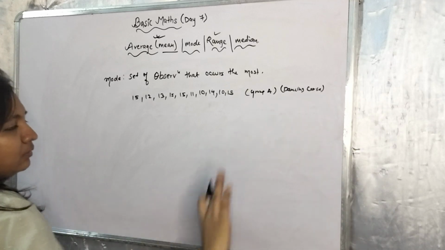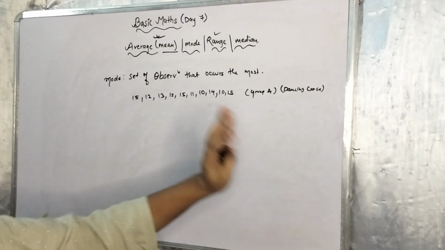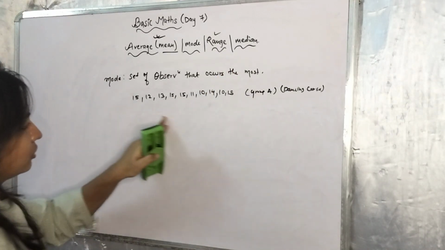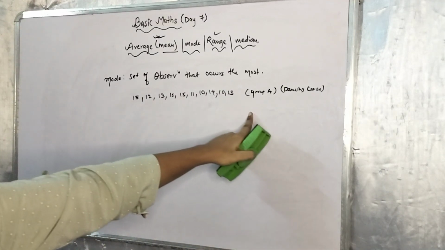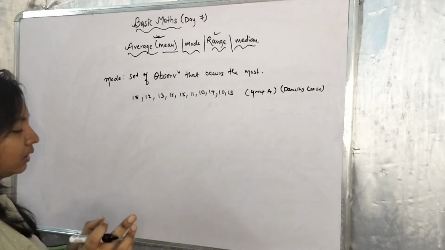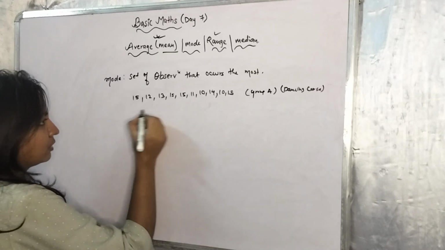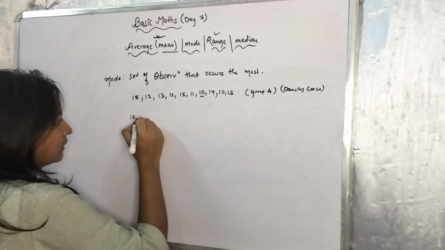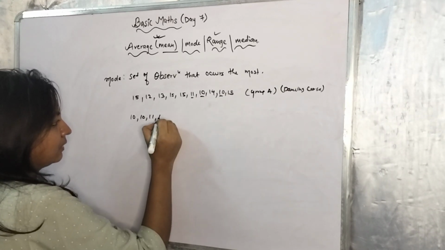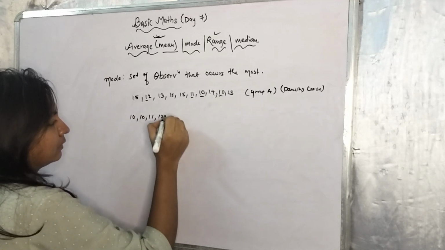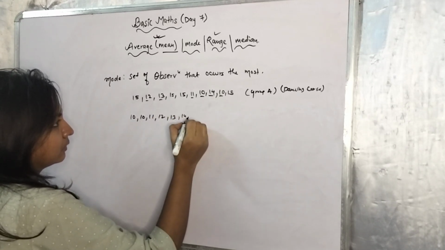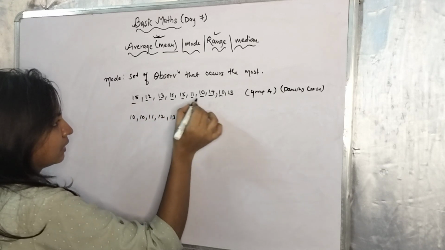So this can be any number, any course, anything given in the question. So these are the number of students with ages from 10 to 15. Now first our main concept is to arrange this in ascending order. So let's take 10, 10, then 11, then 12, then 13, then 14, then 15 once, 15 twice, 15 thrice, 15 four times.